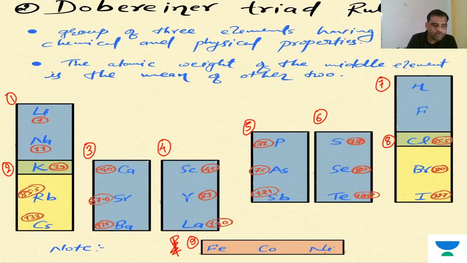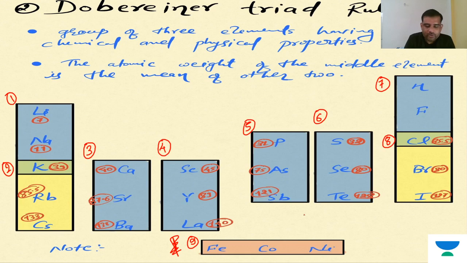His initial conclusion was that three elements are put in one triad, and the mean mass of the first and last elements is equal to that of the middle element. Here I have put these elements as per their modern periodic table position. It was an initial effort, because till that time only a few elements were discovered.